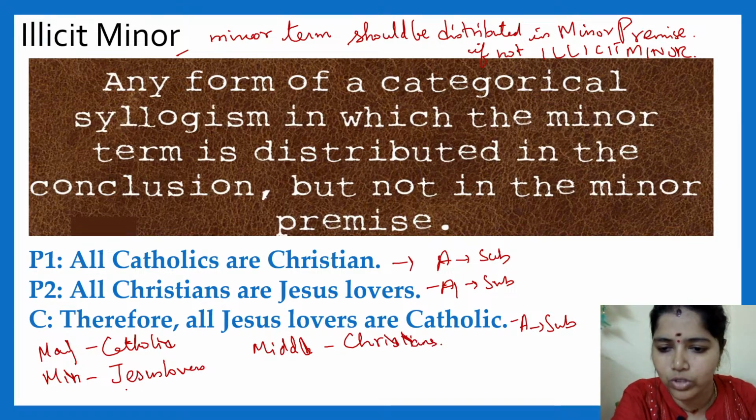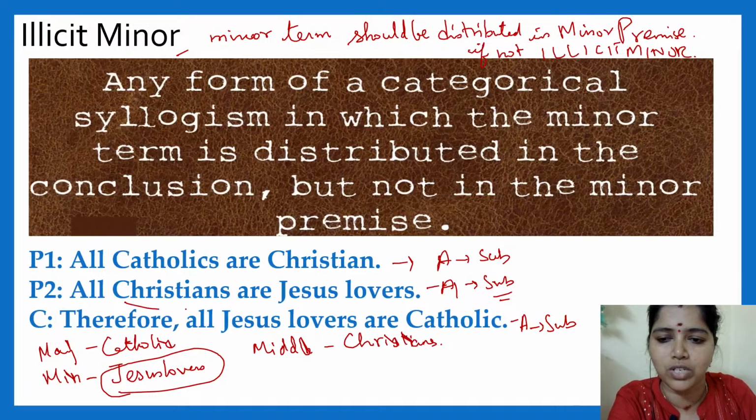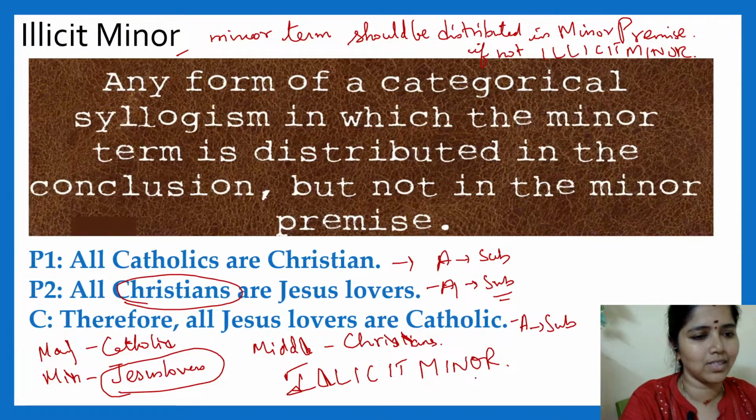Okay, so go to Jesus lovers. The Jesus lovers should be distributed where? In your premise 2, that is your minor premise. Is it distributed? No. The subject is distributed. What is the subject here? Christians is the subject. So here it is illicit minor. Easy, na? Easy or hard?